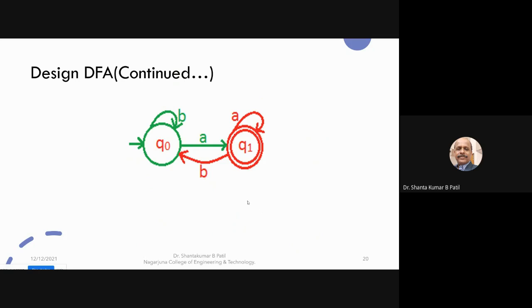BAA is accepted. From this I come to know that it is the acceptor for A. That's why I made outgoing transitions on A to the loop. From this I come to know that this is the terminator for B. So from Q1 I terminated B to Q naught. Now you take any strings.